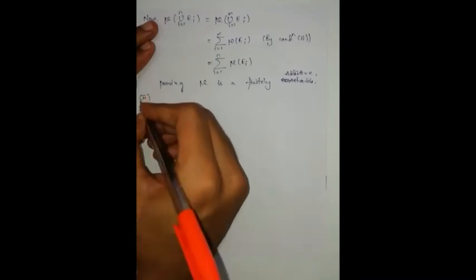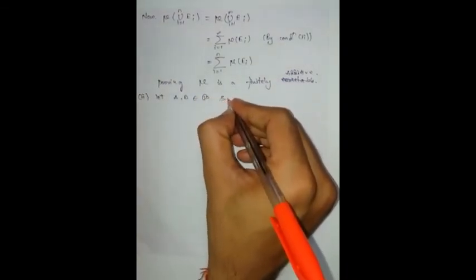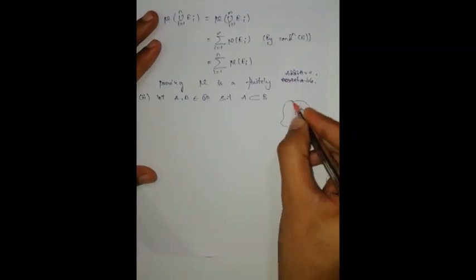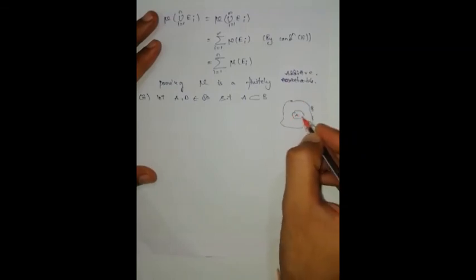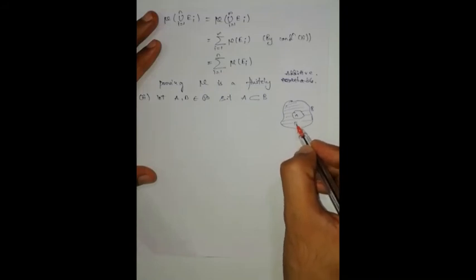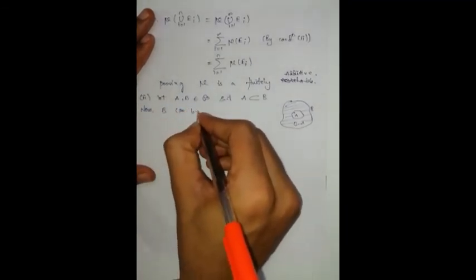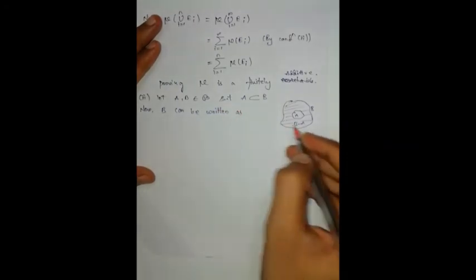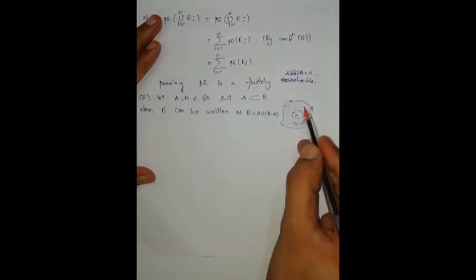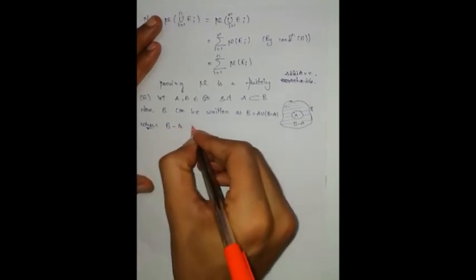Now the second one, monotonicity. Let A, B be two elements of script B such that A is a subset of B. This is A and this is B. A is a subset of B. Then this shaded part is nothing but B minus A. Now B can be written as B = A union (B minus A), A union this shaded part, where B minus A also belongs to script B.